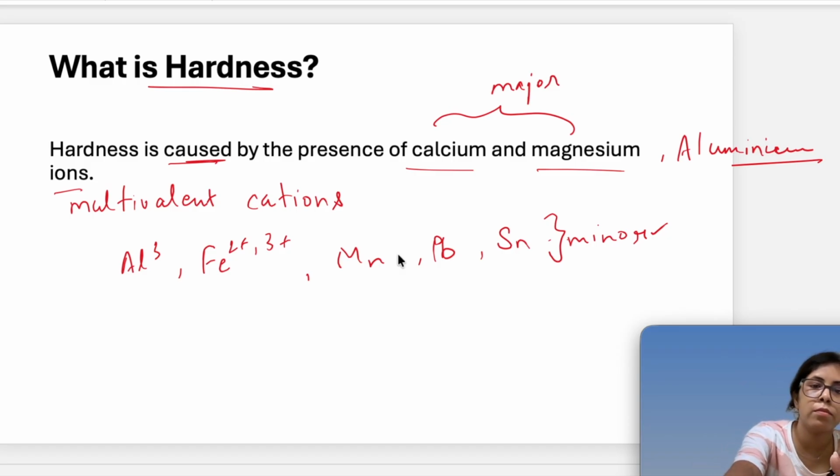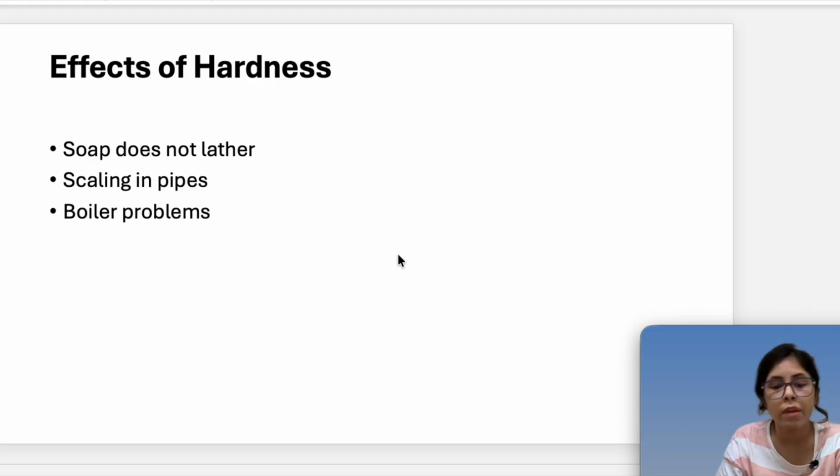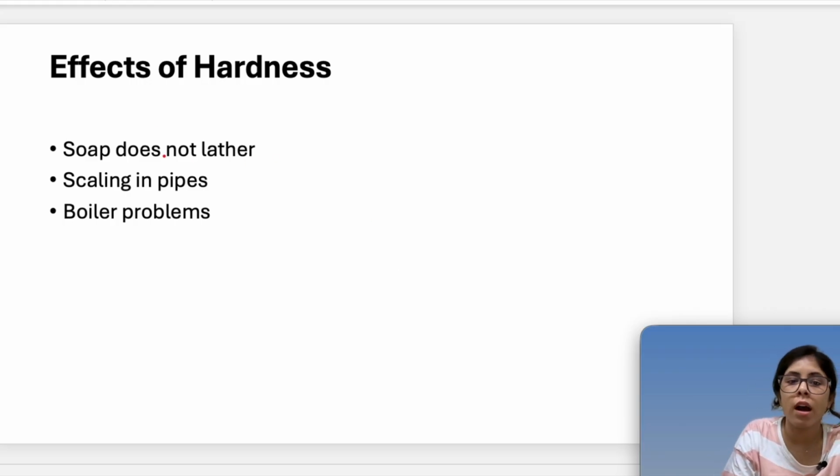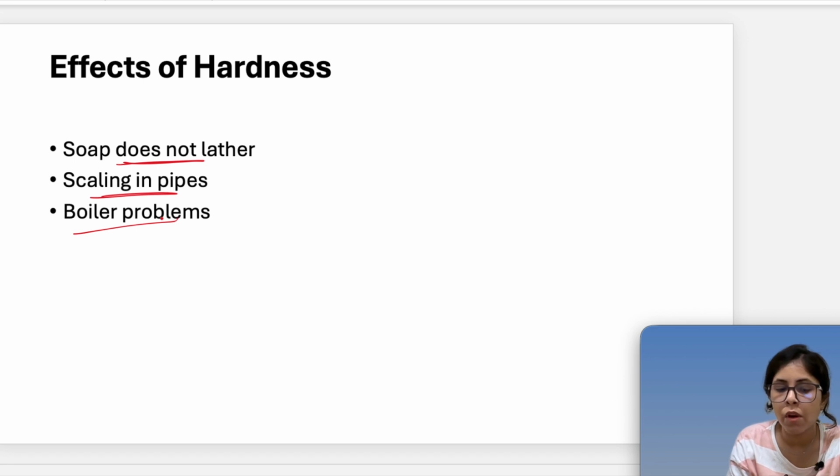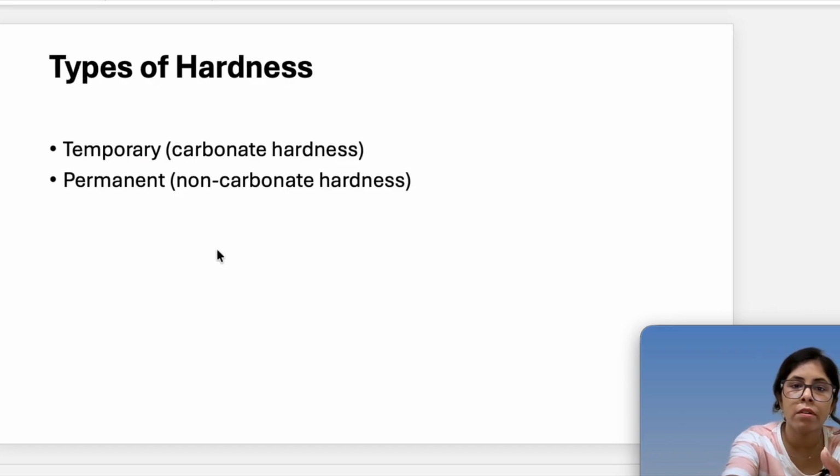Now, the next topic is the effects of hardness. Due to hardness, the soap does not lather, scaling will occur in the pipe, and the boiler will also show some issues. Next, we have the types of hardness. There are two types: temporary hardness, which is carbonate hardness, and permanent hardness, which is non-carbonate hardness.